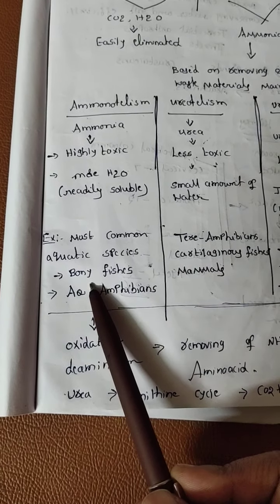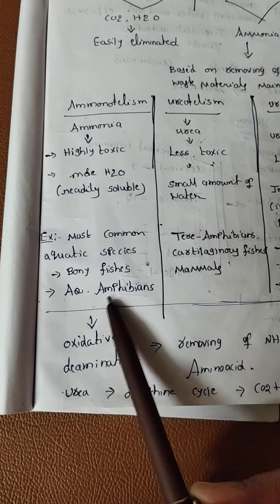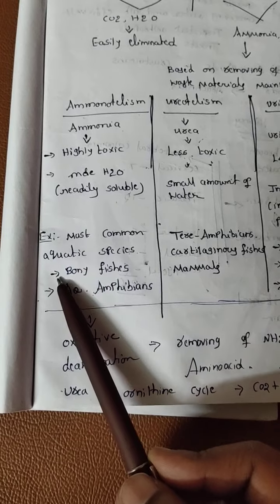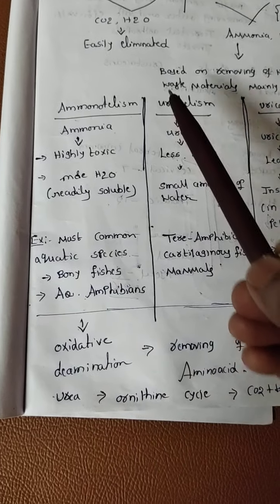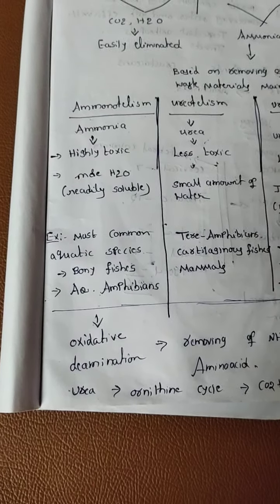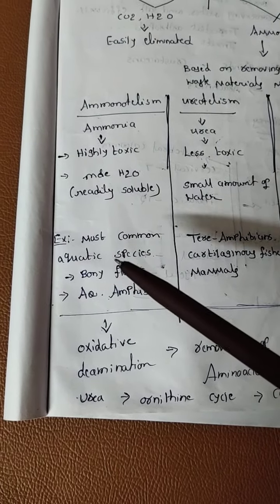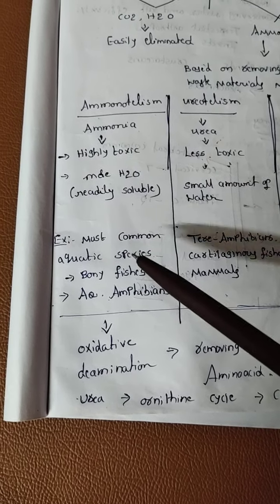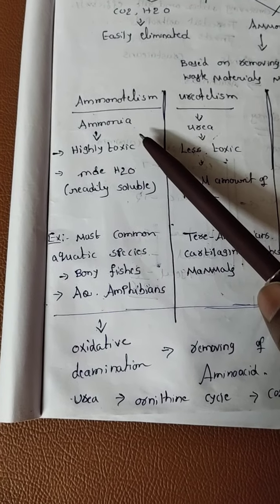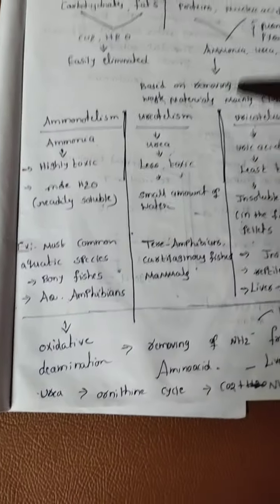In bony fishes and aquatic amphibians, that is the larval stage, the excretory material is ammonia, mostly eliminated by diffusion. The kidney is not that useful for elimination of ammonia.